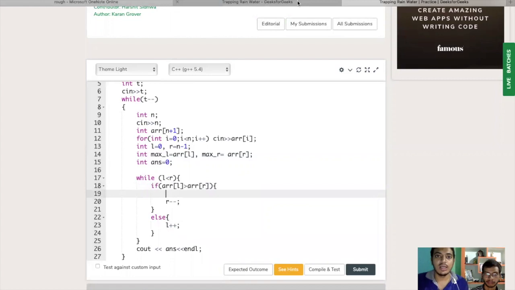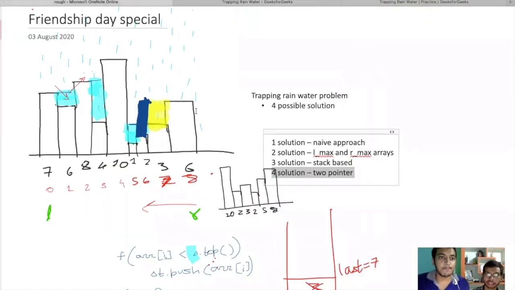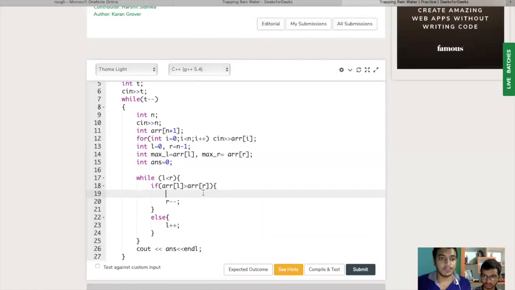We have to calculate the answer now. What will be the answer? In this case, we are going to iterate through the whole array, and the time complexity will be big O of n. By doing the iteration for every element, we compute how much water is going to be stored above that building. It's a very simple thing.